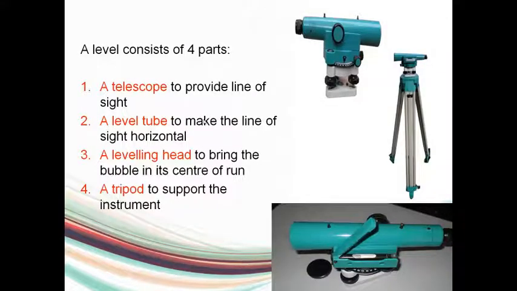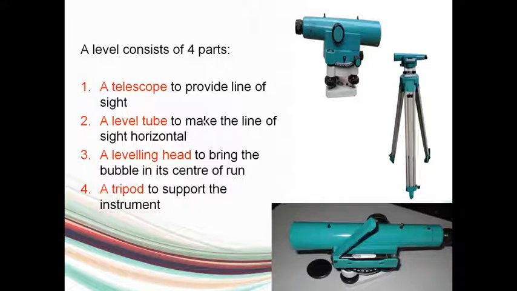Then first of all, level. Level basically consists of four parts. First and foremost is a telescope. Second one is a level tube or bubble tube. This is used for making the line of sight horizontal. Then a leveling head is there in order to make the bubble center in this level tube or bubble tube.